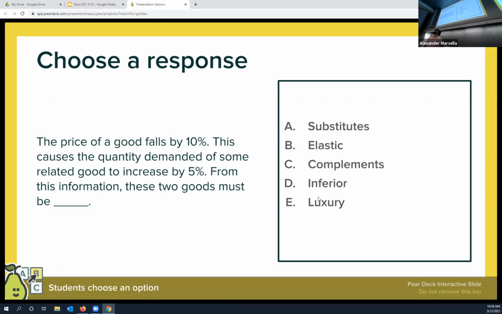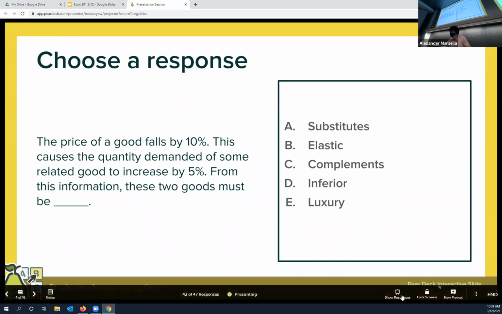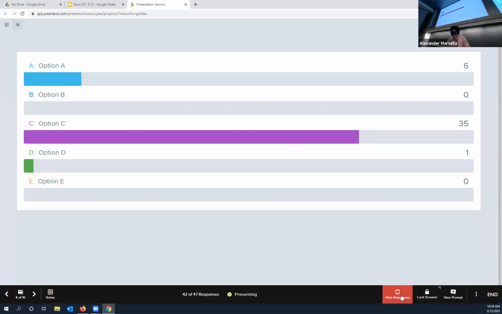So if the answer were luxury, I would have had to just say normal good. The reason inferior is not an answer is because we're not talking about income. If I said income fell and demand for something went up, that would be an inferior good, okay? Inferior goods have to do with income. But most of you have said compliment, and that's correct.